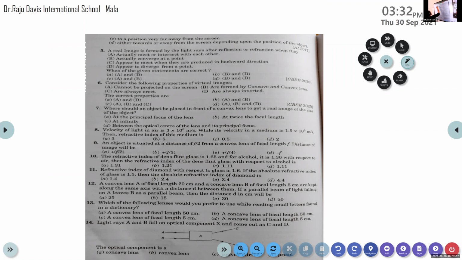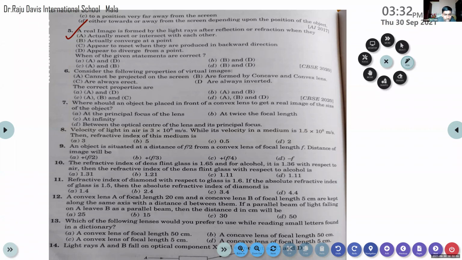Question 5. A real image is formed by the light rays after reflection or refraction when they actually meet or intersect with each other, actually converge at a point, appear to meet when they are produced in backward direction, appear to diverge from a point. Option B. Actually converge at a point. Okay.